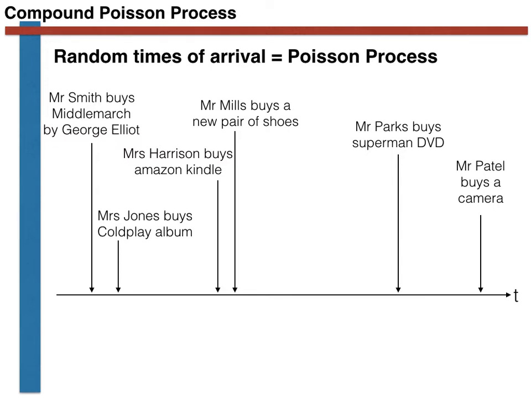Well, the answer to this is that we are interested in the total amount of money spent. The items the various people shown here have bought most definitely don't cost the same amounts of money. Some of these items are very cheap, while others are considerably more expensive. For instance, the novel probably will cost around £8 or so, the album £10, the Kindle £100, the shoes maybe £60, the DVD £15, and the camera £160.